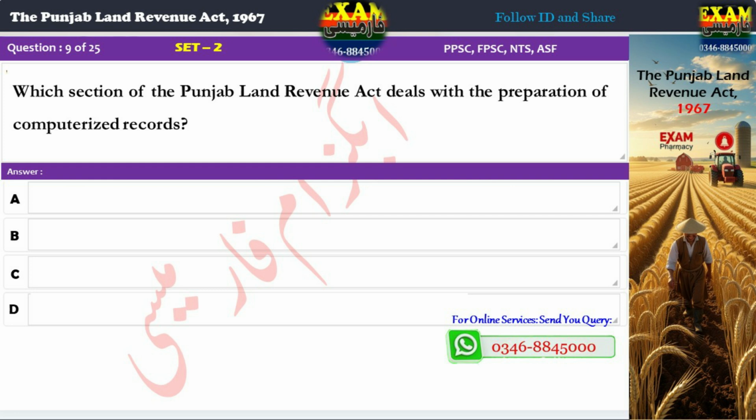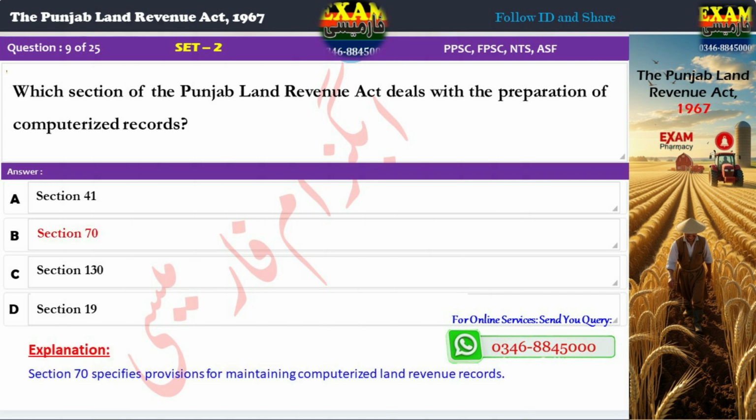Question 9. Which section of the Punjab Land Revenue Act deals with the preparation of computerized records? A. Section 41, B. Section 70, C. Section 130, D. Section 19. Correct answer, B. Section 70. Explanation. Section 70 specifies provisions for maintaining computerized land revenue records.